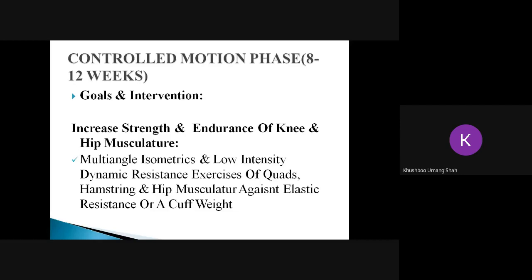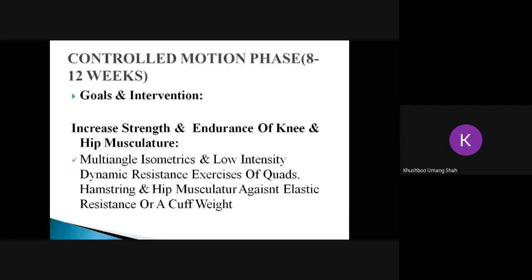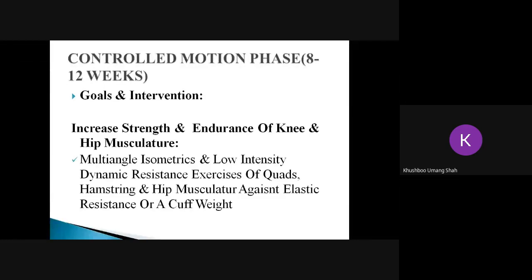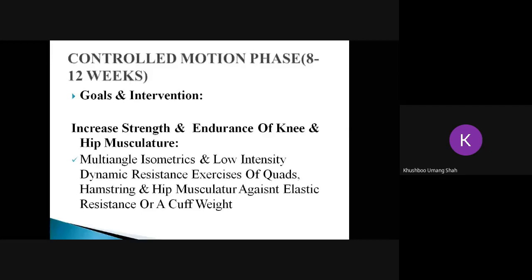Here we are focusing on strengthening the muscles, not maintaining the muscles. Maintaining of muscle strength was in the maximum protective phase. Now we can use weight cuffs, TheraBands, and closed kinematic exercises to increase the strength of the lower limb muscles. For example, you can go for active SLR with the help of a knee brace. You can tie the weight cuffs at the distal end of the ankle and ask the person to do active SLR. You can increase the weight to 500 g, 1 kg, 2 kg depending upon the strength and tolerance of the patient.